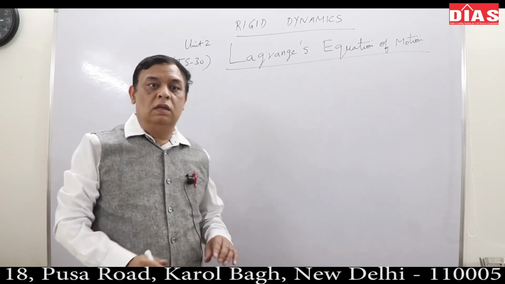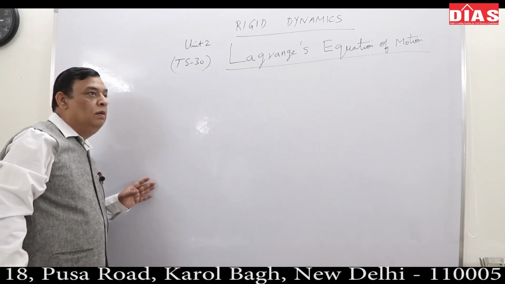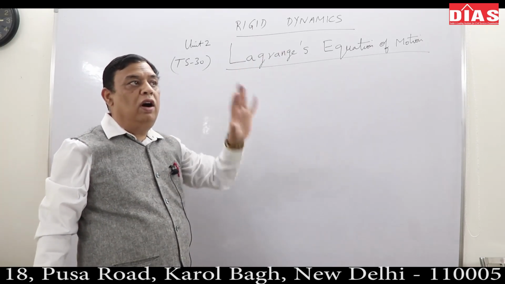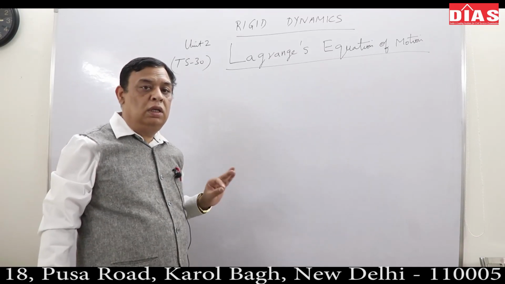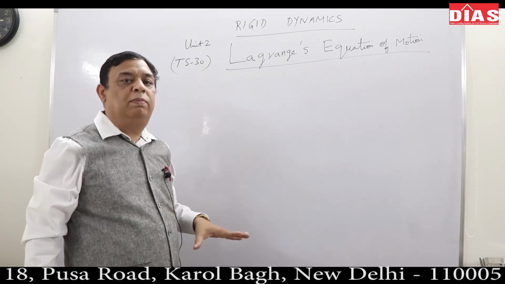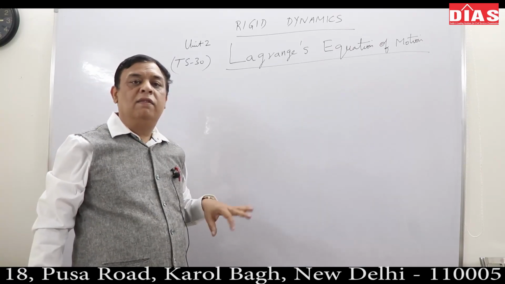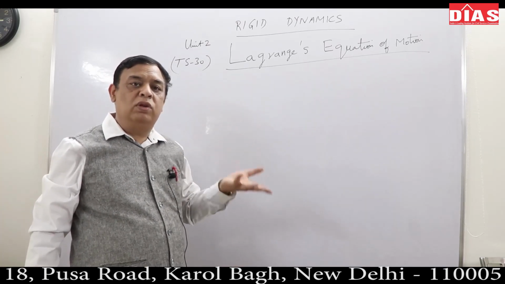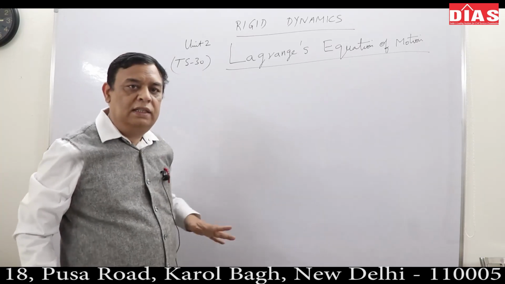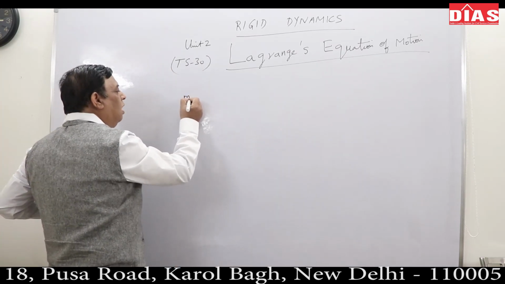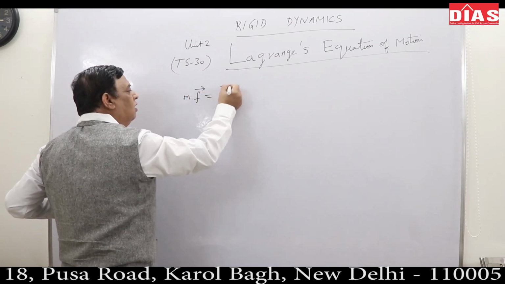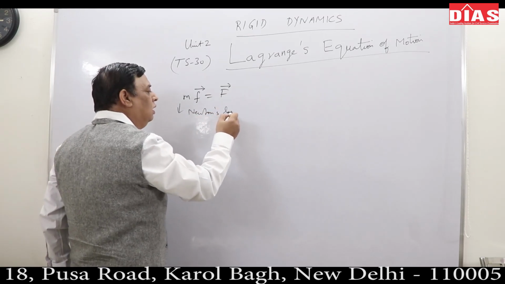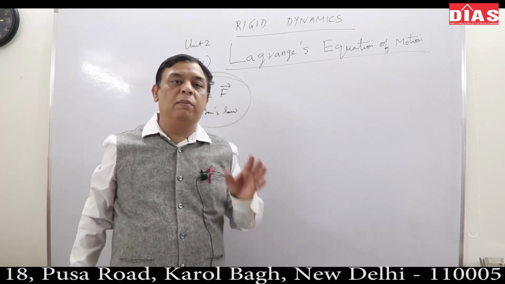Welcome to the class. Now today onwards I am going to focus on the most important chapter of the course, called Lagrangian equation of motion. So far, whenever we have described the motion of any particle or system of particles, we have been only interested in finding out what are the forces acting on the particle, and as a consequence of forces, development of change of momentum or acceleration. So equation of motion has been mass into acceleration is F. What is this called? This is called Newton's law of motion, or this forms the backdrop of your Newtonian mechanics.